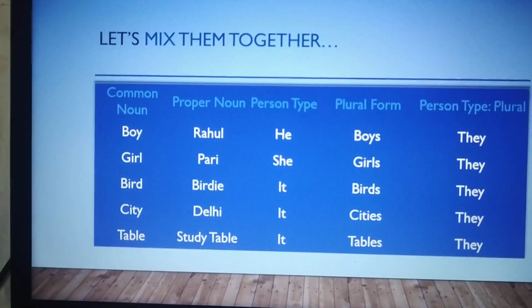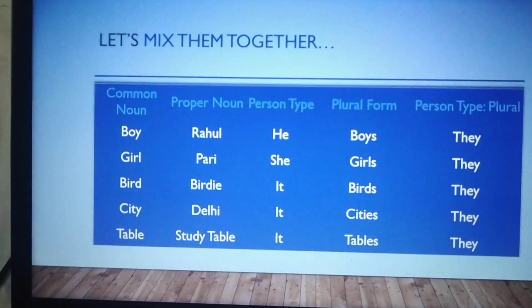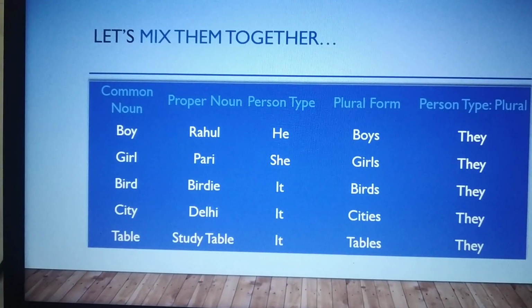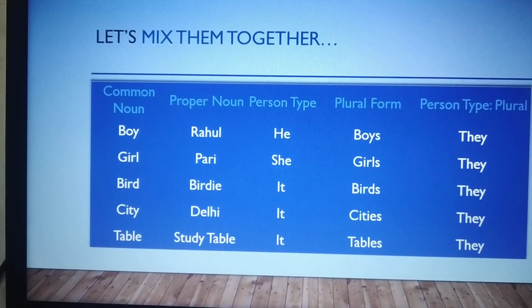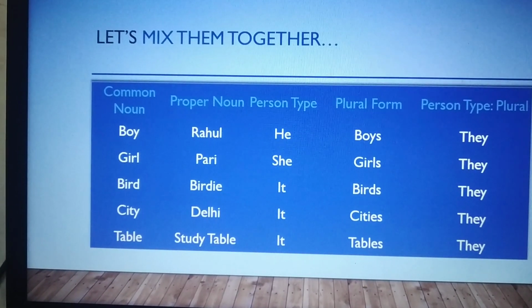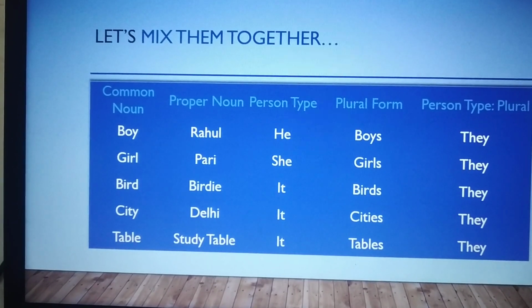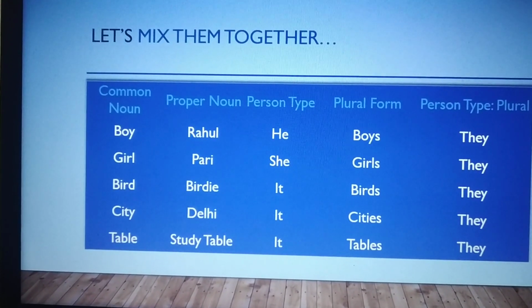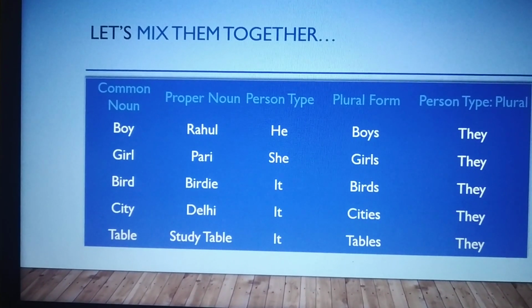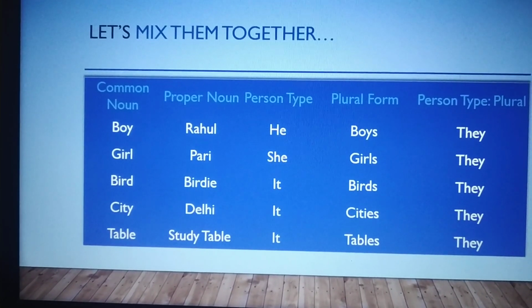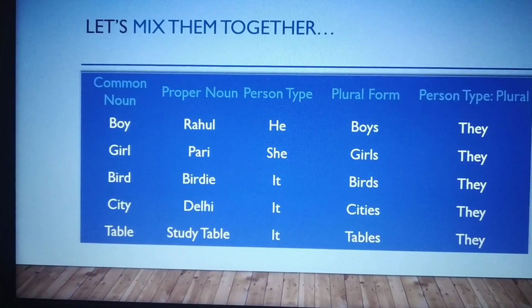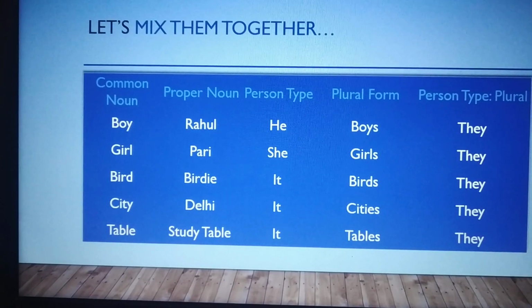So let's mix them together and see. Common noun, boy. Proper noun, Rahul. Person type, he, which is a third person type. Plural form of boy is boys. And plural form of person type is they. So he is a third person type. So plural form of third person type is they here.